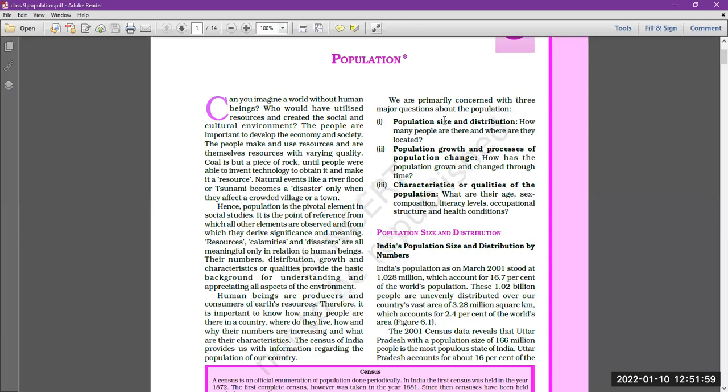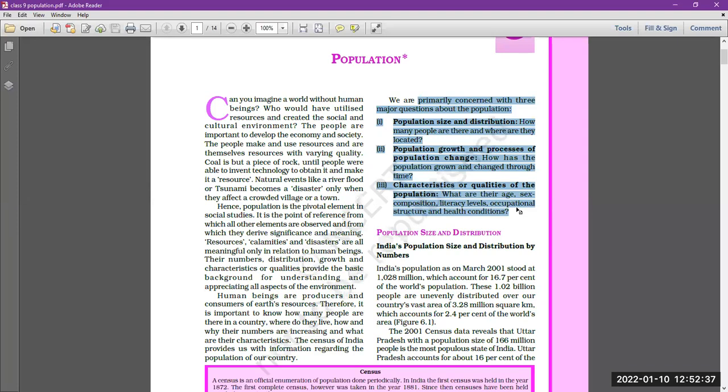So now in this chapter we are primarily concerned with three major questions. What kind of three major questions? The first one is population size and distribution. What is the population size of India? If I'm talking about the population size of India, then it is 1028 million, or if I am saying this population in billion, then it is 1.02 billion people living in India. So this is the population size of India.